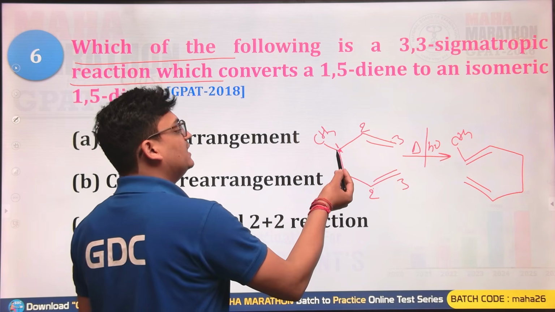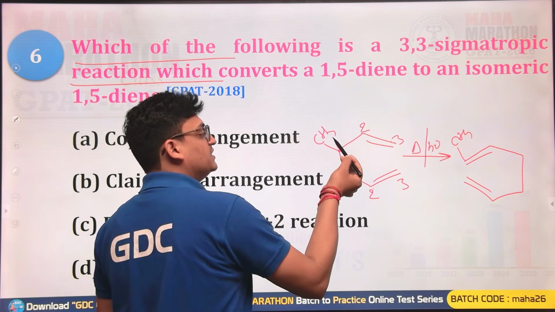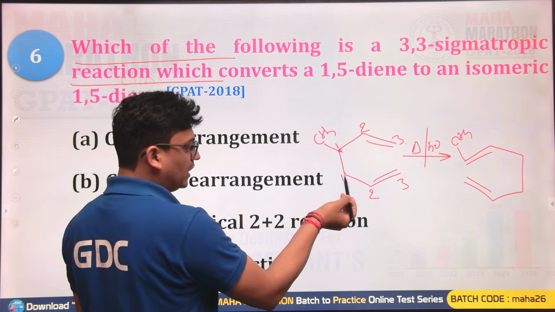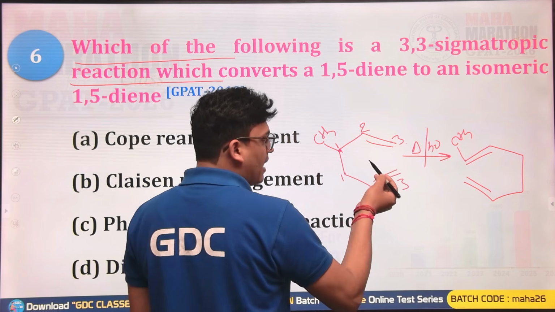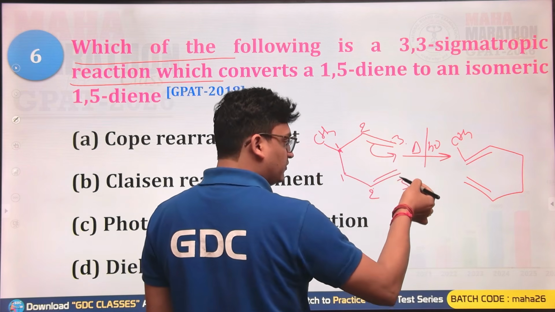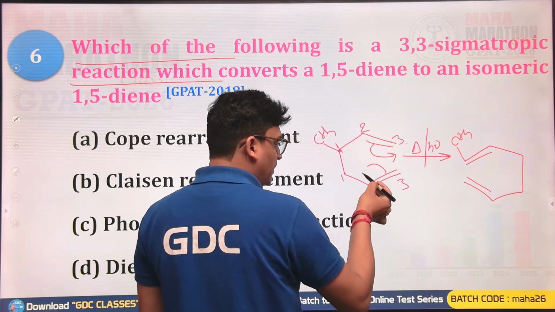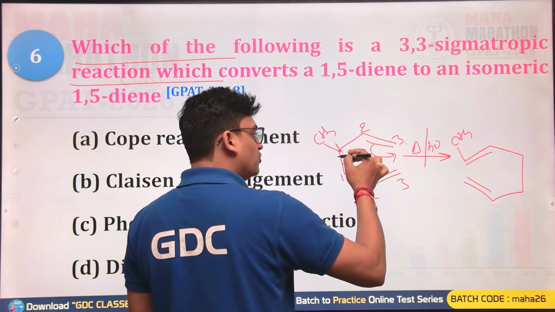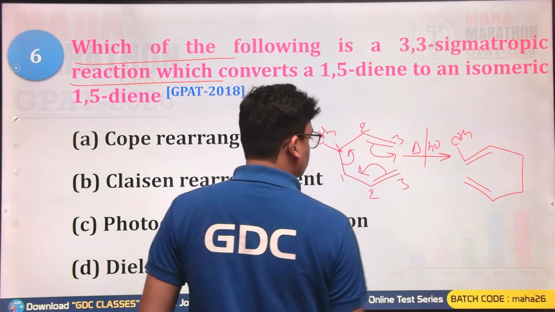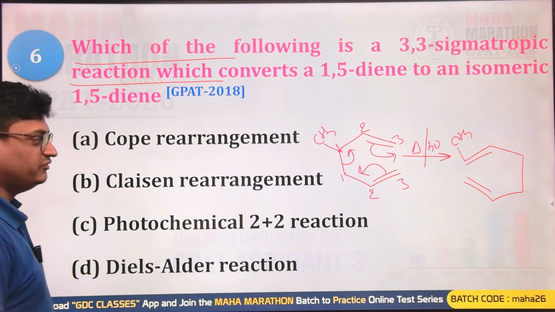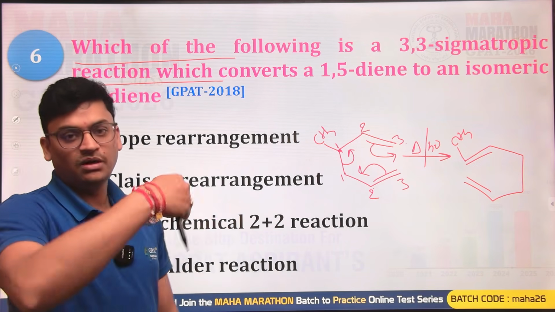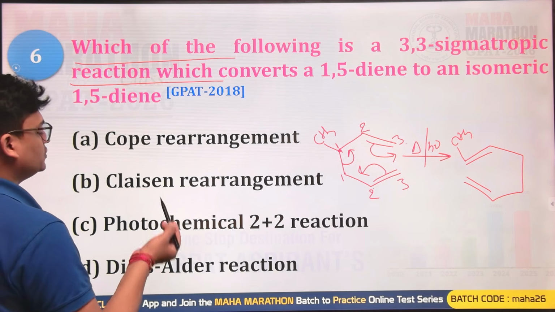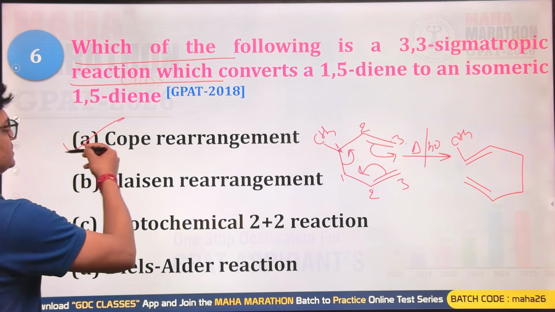With respect to the allylic carbon, the allylic carbon is always numbered as 1, 2, 3, and the further chain attached here is also numbered like 1, 2, 3 in this manner. What actually happened here is this pi bond is shifted for the formation of the newer sigma bond. This pi bond moves here for the formation of a new pi bond, and this sigma bond moves for the formation of a new pi bond. So this is a sigmatropic rearrangement, in which a sigma bond is transferred, and this is known as what? Cope rearrangement reaction. So yes, A is the right answer.